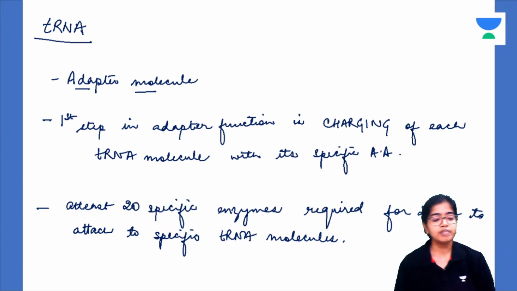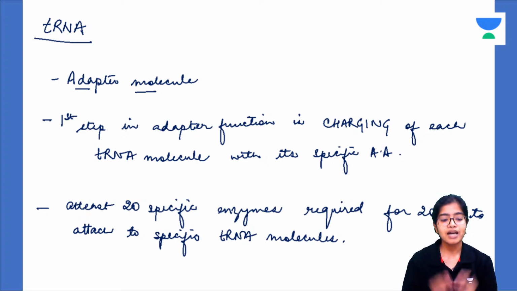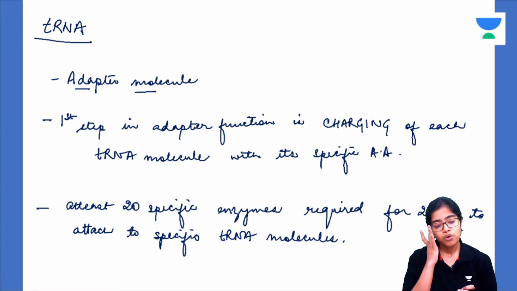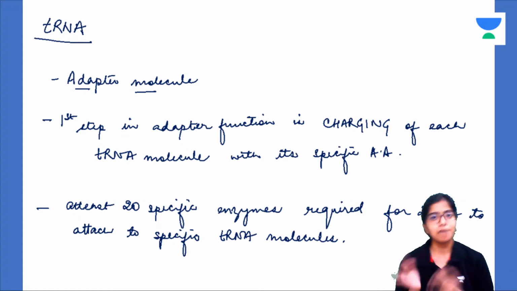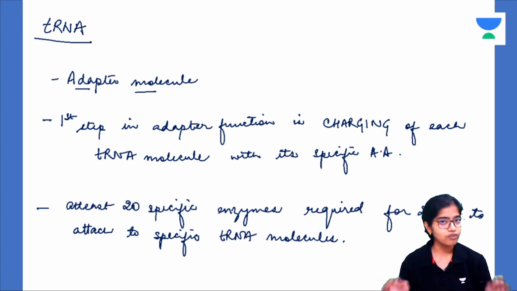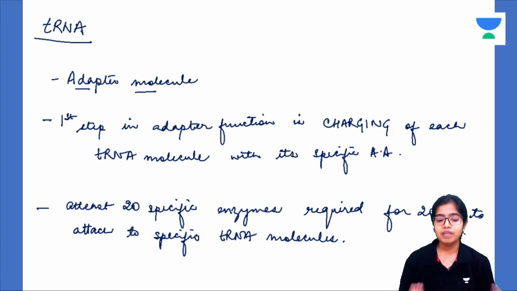Okay, so let us briefly start with the introduction of tRNA. Now tRNA, as I already told you, is an adapter molecule. So what does this adapter molecule do? It connects mRNA with amino acid. Why? Because mRNA and amino acids don't have any affinity for each other. So tRNA, being the adapter molecule, will connect them.